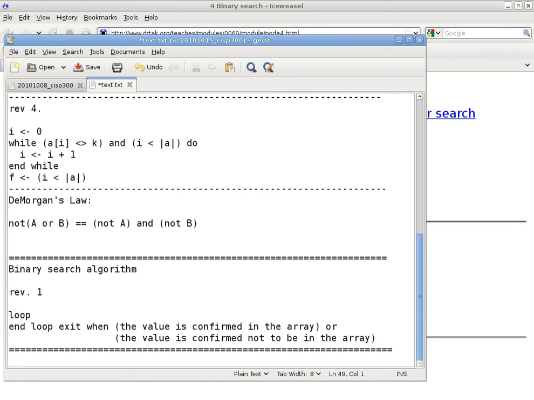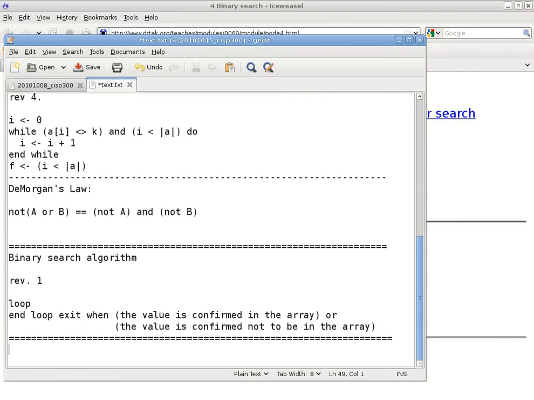Also doing. Does it make sense? This is a search algorithm, and I know it is a repetitive process. We exit when the value is confirmed in the array, or we confirm that the value is not in the array. Does it still make sense, even though this is now binary search? Yep. Still makes sense. Okay, so that is why it is important to describe it in vague terms first, because it really captures the spirit or the objective of the algorithm itself.